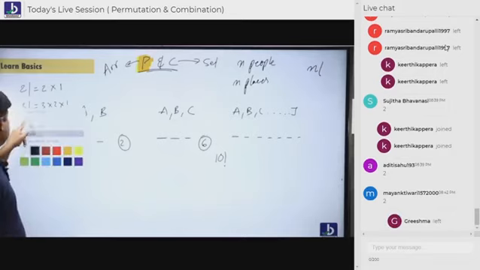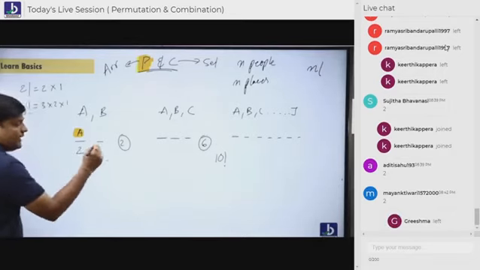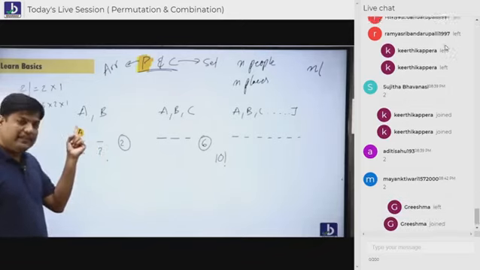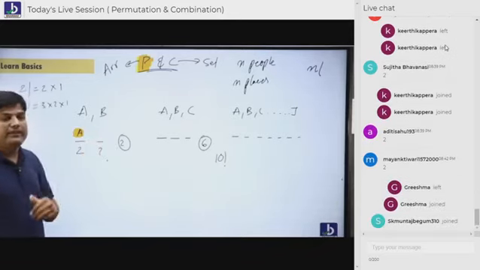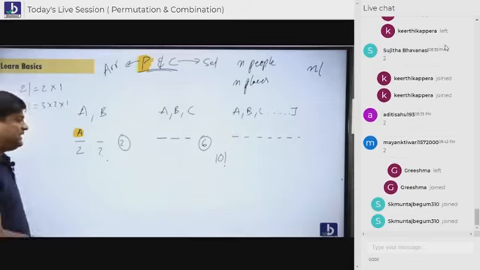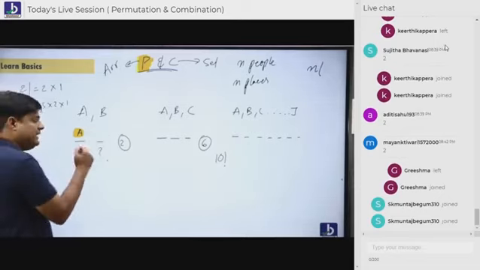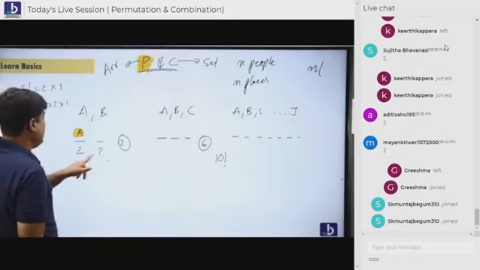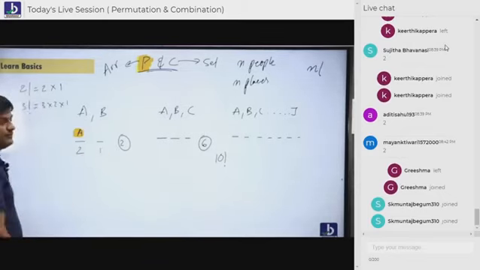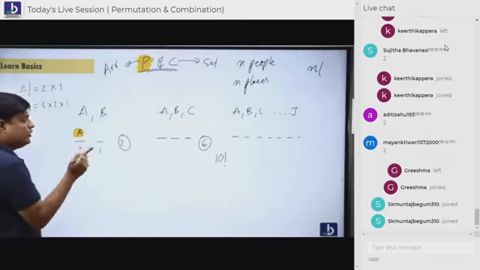Now tell me, in this remaining second place, how many people are eagerly waiting? First fellow is waiting or second fellow is waiting or both are waiting? Only one fellow is there because A has already occupied the place. Now in this chance there is only one fellow waiting, that is B. So how many chances are we going to have here? Students, this is a very simple arrangement. Here we have got one chance. So we can say 2 cases into 1 case. 2 into 1. We call it what?